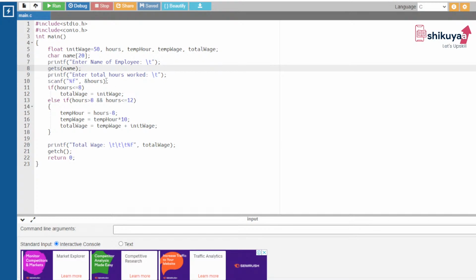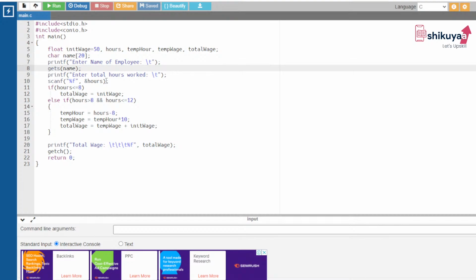If you have attended the last 3 sessions, you will definitely know that %f is a format specifier used for the data type float. Why is the address of operator used? Can you people answer?